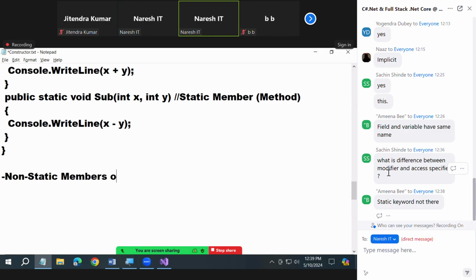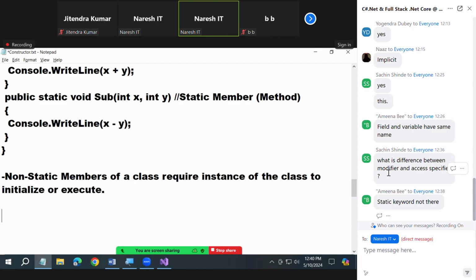Non-static members of a class require an instance of the class to initialize or execute. Read it carefully. Instance of class to initialize or execute.